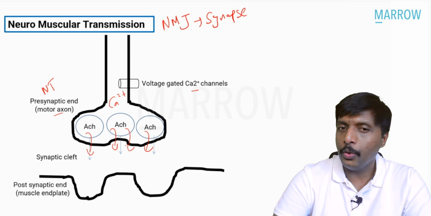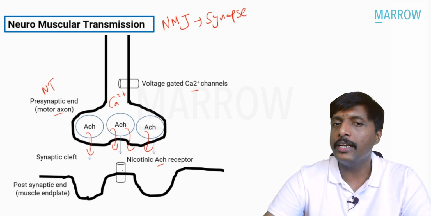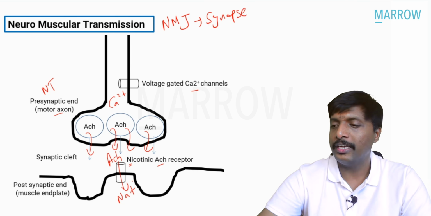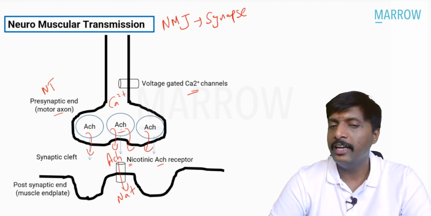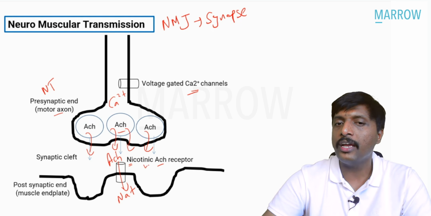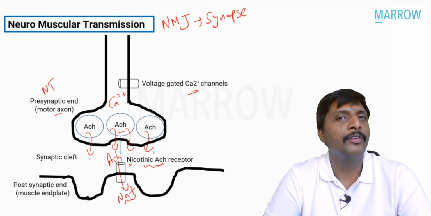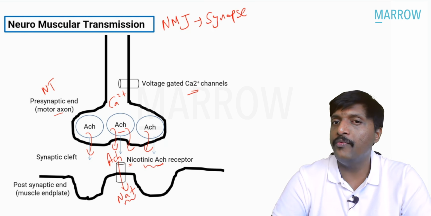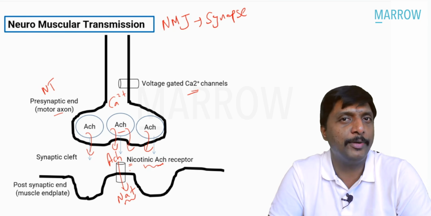This acetylcholine is going to act on the nicotinic acetylcholine receptor, underline N. Acetylcholine acting here, what will come inside? Sodium. So, calcium comes first, acetylcholine will be released, acetylcholine acting on the nicotinic acetylcholine receptor leads to influx of sodium. The answer for the question is very obvious. Calcium, acetylcholine, sodium influx. Simple.